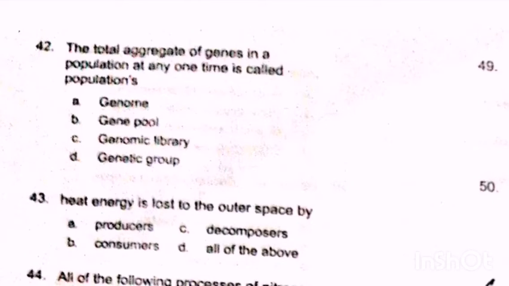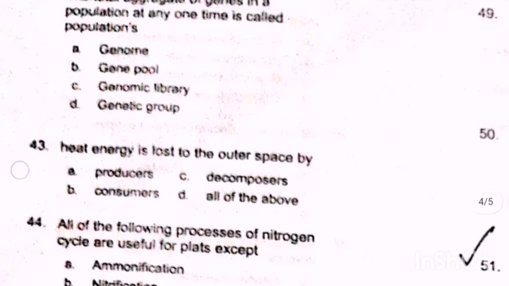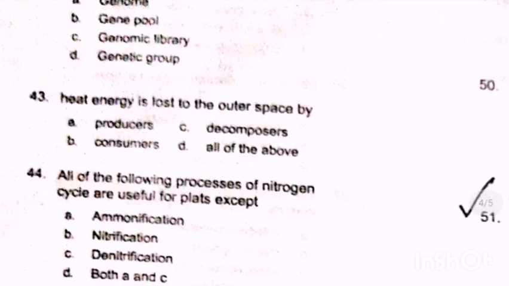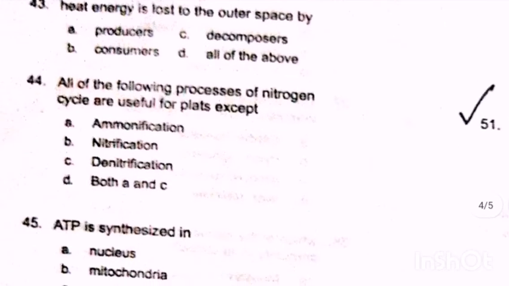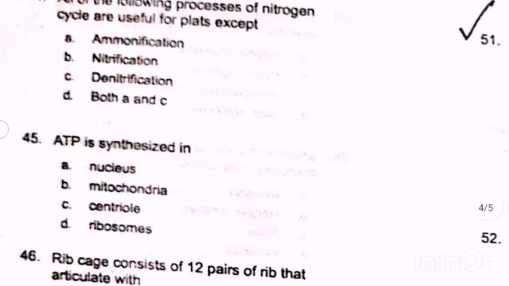42. Total aggregate of genes in a population at any one time is called gene pool, option B. Heat energy is lost to outer space by producers, consumers and decomposers, option D. All of the following processes of nitrogen cycle are useful for plants except denitrification, 44C.